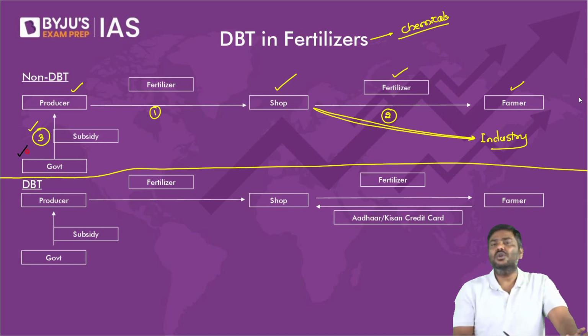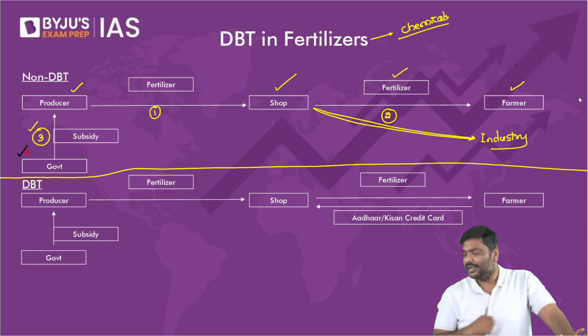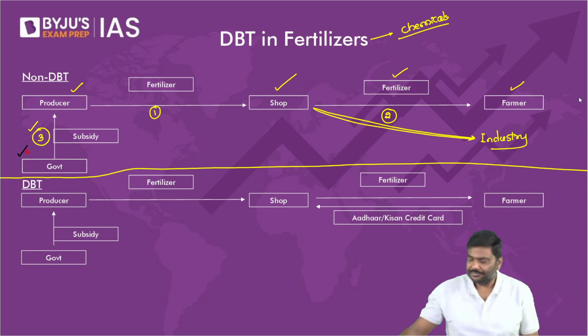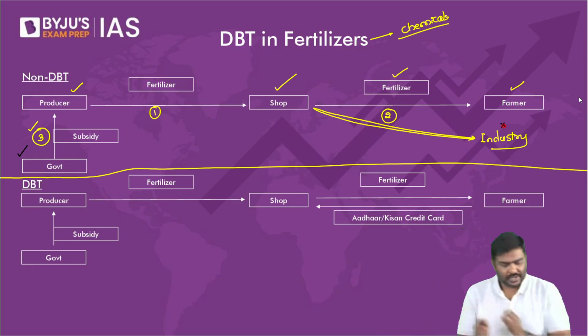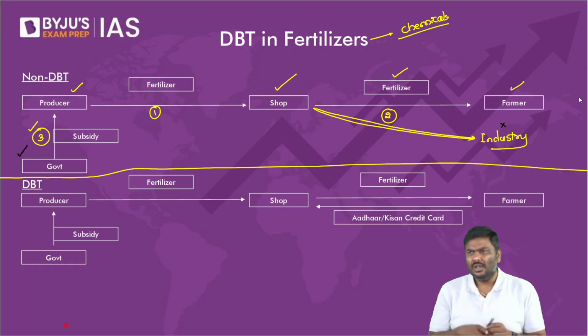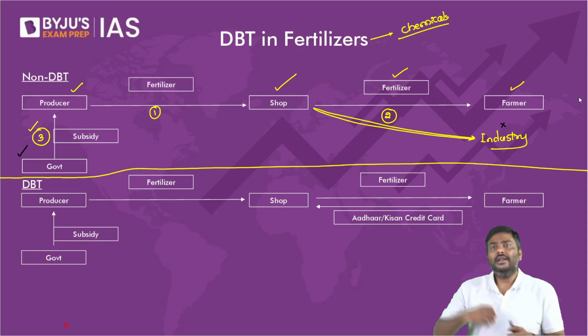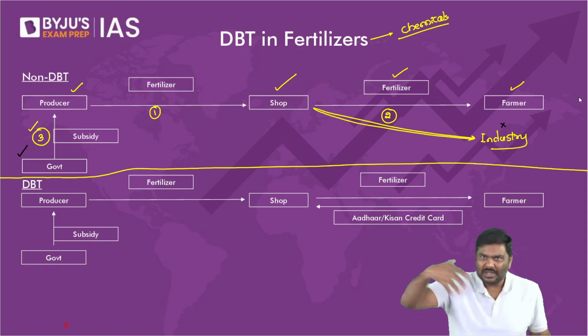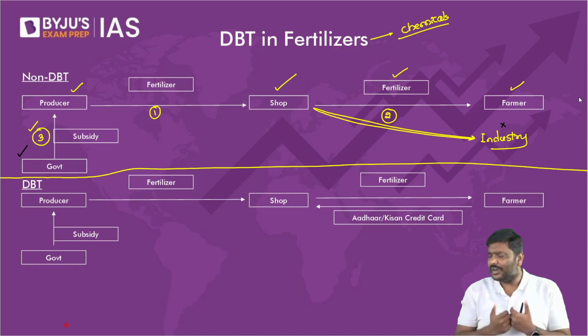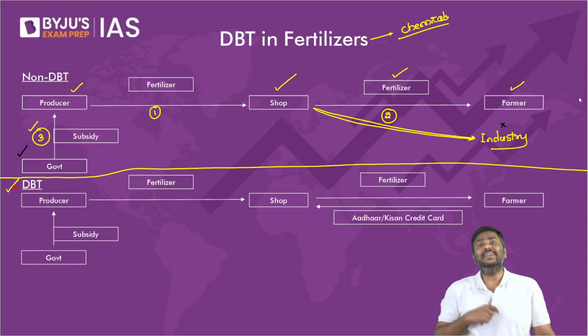But even then, think of it. Even if neem coating is done, can the government of India ensure this neem coated urea will not be black marketed under non-DBT? Let's say neem coating is done, the diversion would be addressed. You cannot divert it to industries. But even then, can the government of India ensure no black marketing is done? There is no way to find out. You cannot ensure that only farmers will purchase it. That is also not possible to find out.